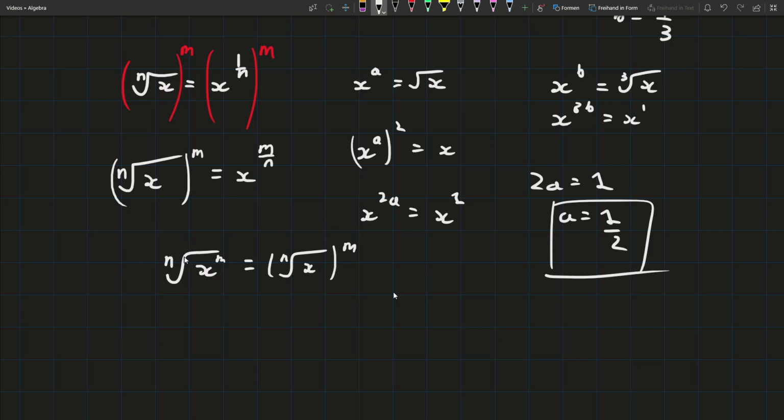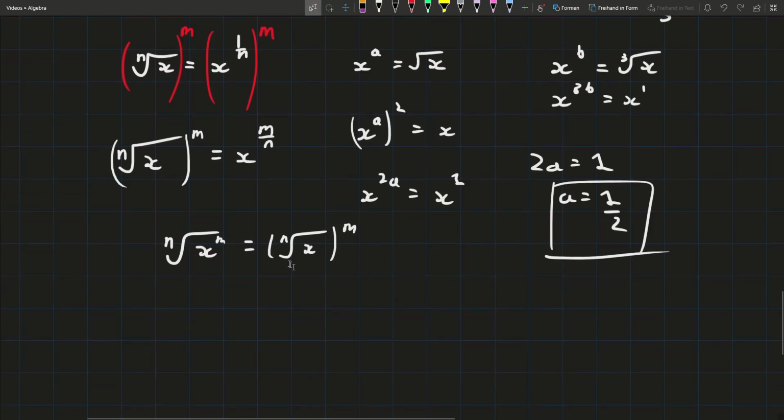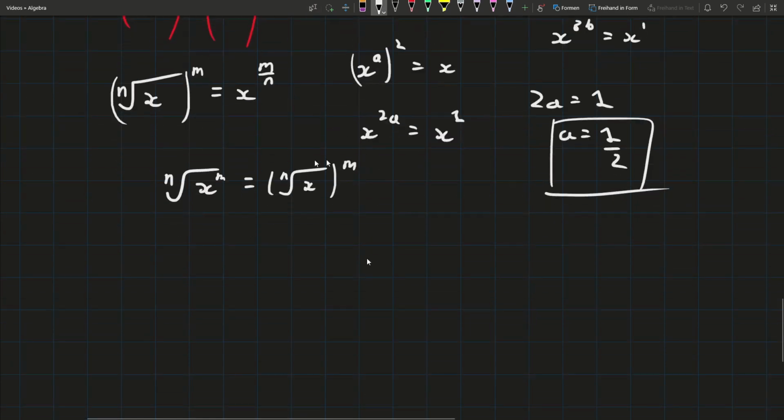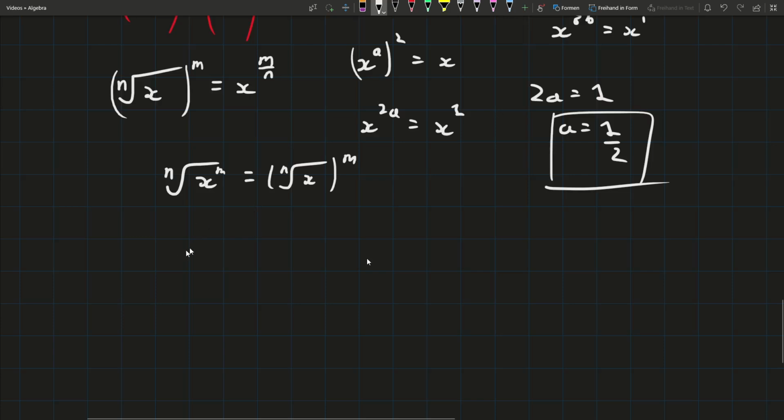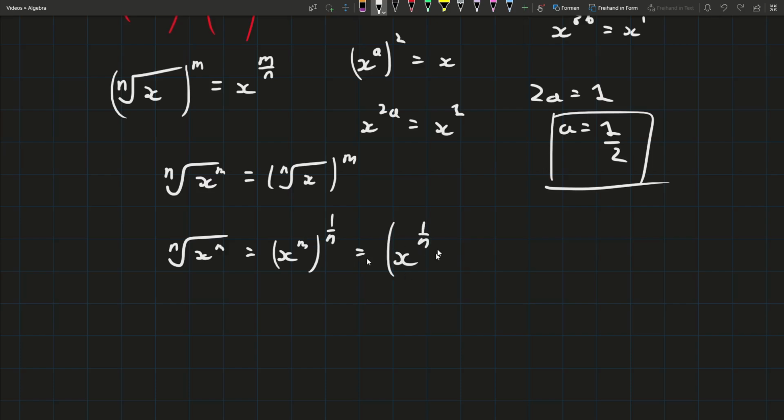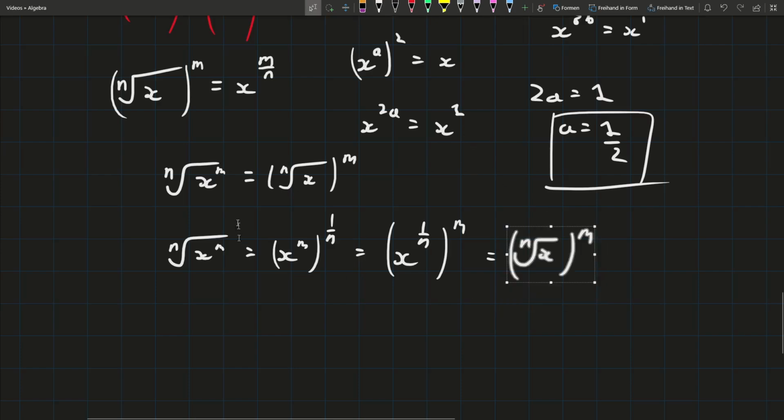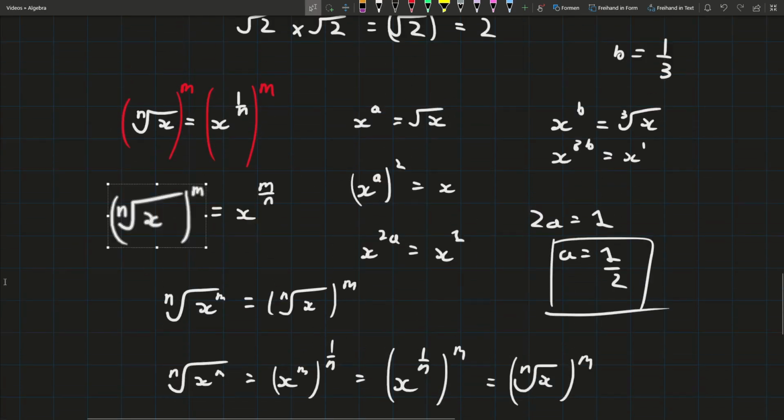Because the square root is a power, and this is a power, and we said that when we're multiplying powers, it's commutative. So why should these be the same? Because we can write the nth root of x to the power of m as x to the power of m to the power of 1 over n, can't we? And then we can rewrite that. Remember, because it's commutative, we can swap them around: x to the power of 1 over n to the power of m, that's the exact same thing. That means that's the same as the nth root of x all to the power of m. So as you can see, it all makes sense. These are the same the other way around, and this is how we can interpret fractional powers.